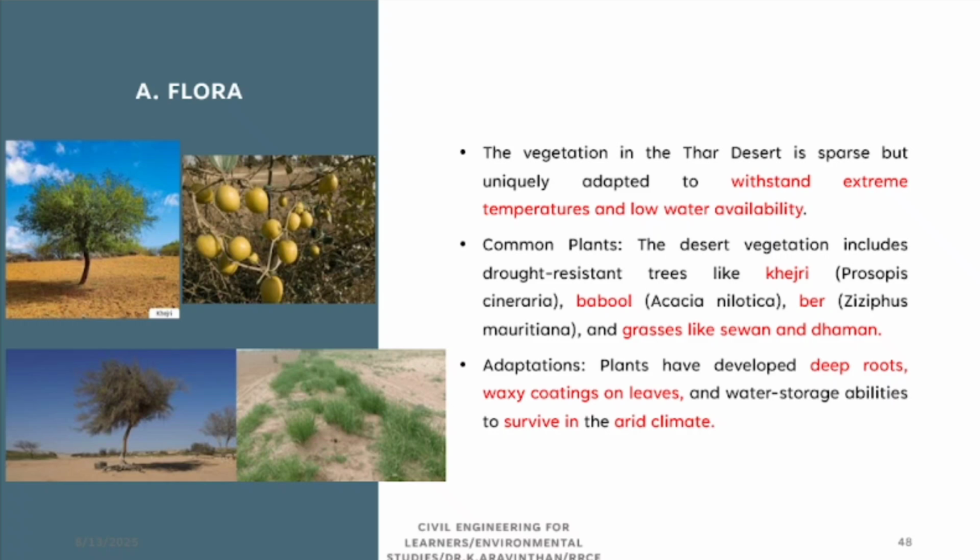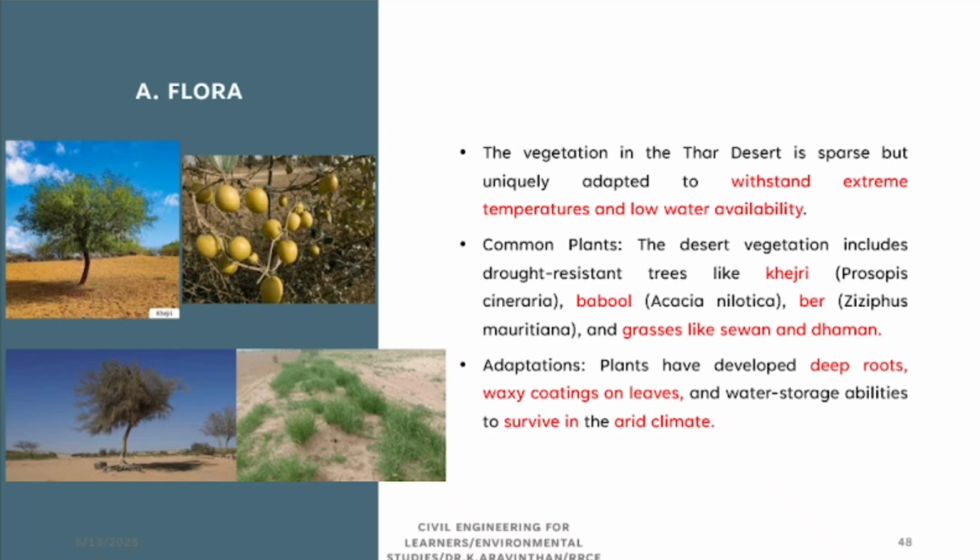Dates. You can see. Next one is kejri. This is a tree called kejri. So this tree, even in deserts also certain trees will be there. How does this tree grow is, they have deep roots.